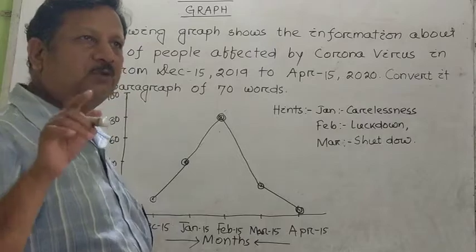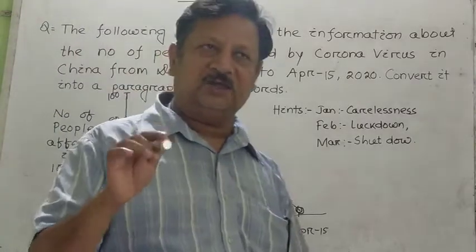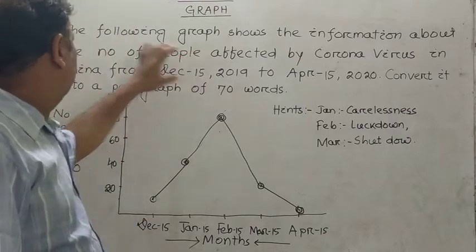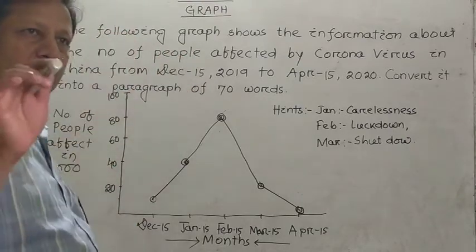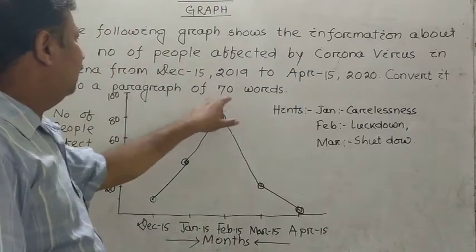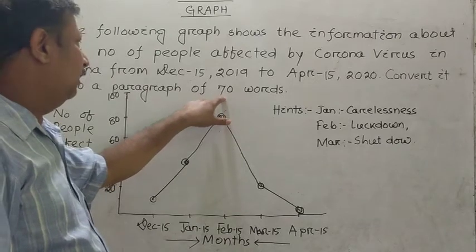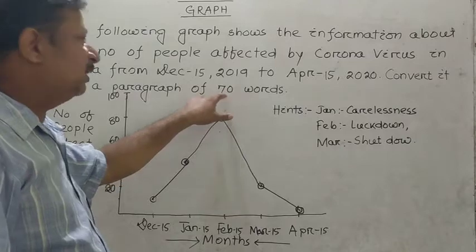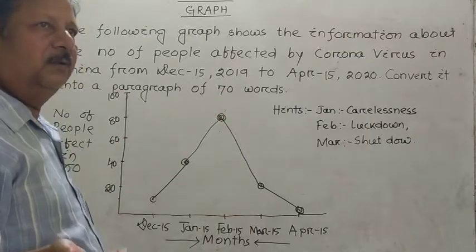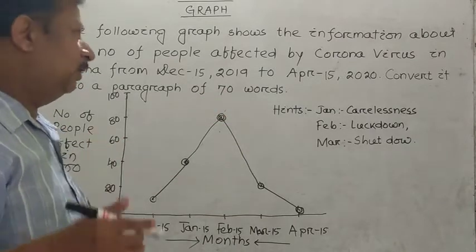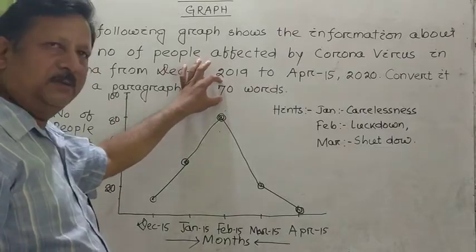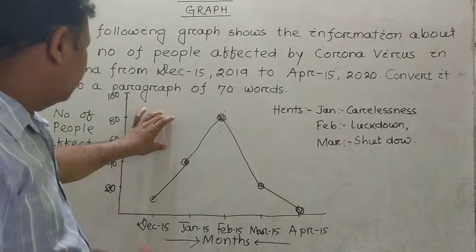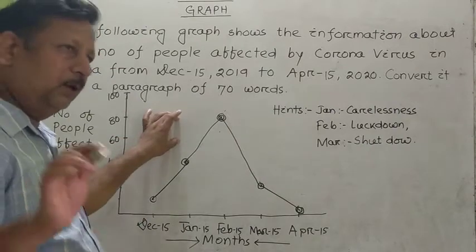This is the exact question you will come across in your CHSE annual examination, and the question says that we should write a paragraph, and there is a limit on the words, and our paragraph should conform to 70 words. It may exceed, but let us try to make it 70 or a little bit more. I have also drawn the graph itself, to let you know about the graph.